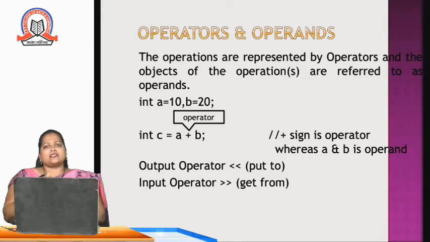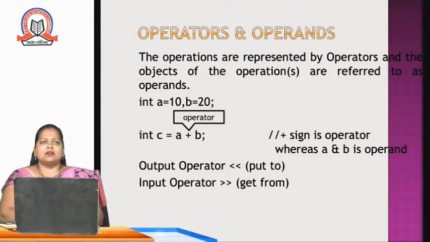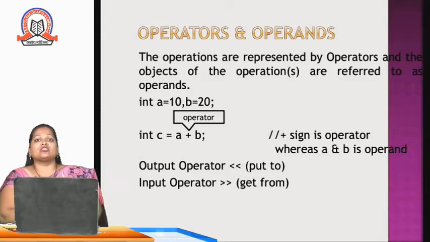Next example of the identifier is operator and operands. Operators means which perform some action on the operands. Now what is meant by the operator and what is meant by the operand? Suppose we are writing the equation a plus b. So plus is an operator and plus is working on two variables, that is a and b. So this a and b are my operands. The variable or value on which the operator is working is nothing but the operand.